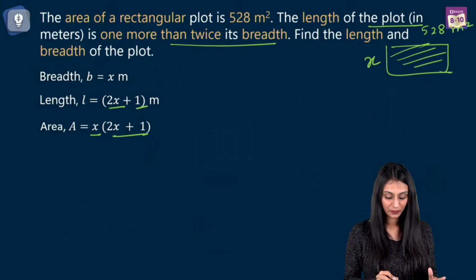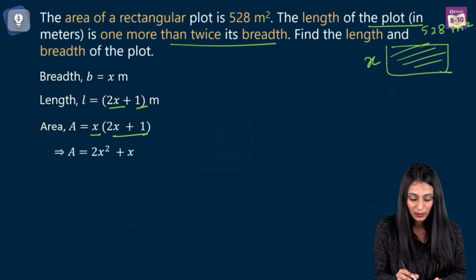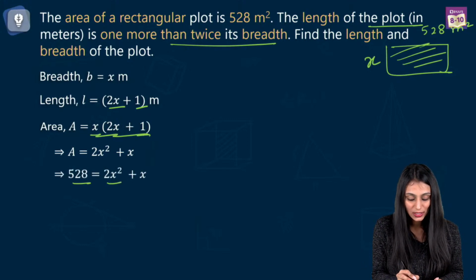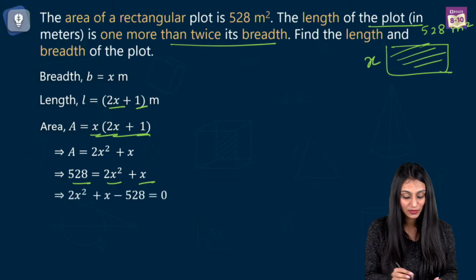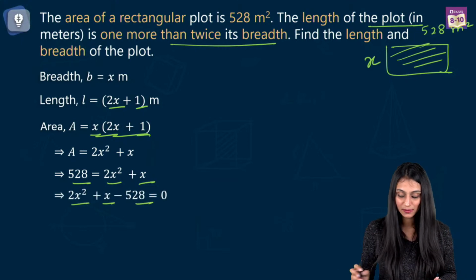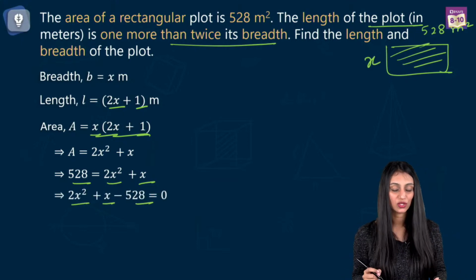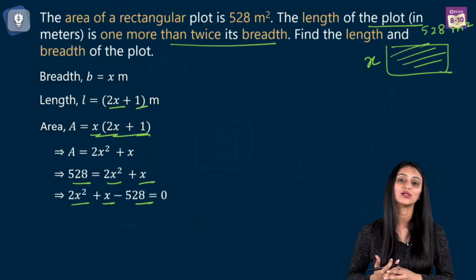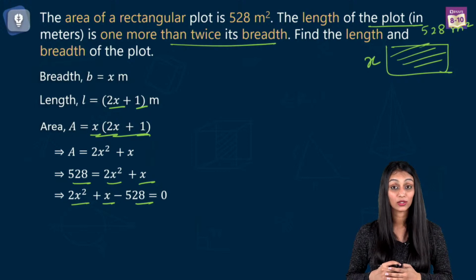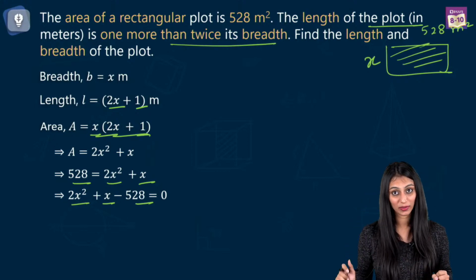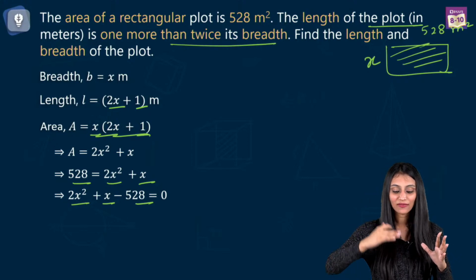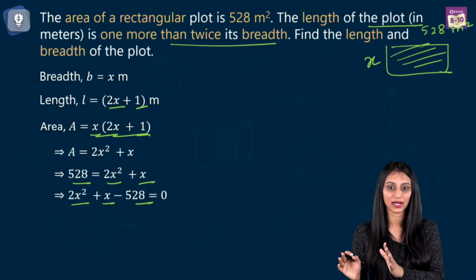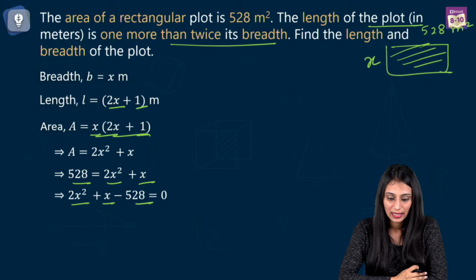Right. All right. So area, if I multiply this, that's 2x square plus x. So 528 is equal to 2x square plus x. Let's take everything to one side. So we have 2x square plus x minus 528 equals 0. When you come across such equations, it becomes difficult to do middle term splitting, right? And to apply the completing the square method, that's a little bigger, right? I've explained all three methods so that whatever you are comfortable with, you can use that in your exams. All right.